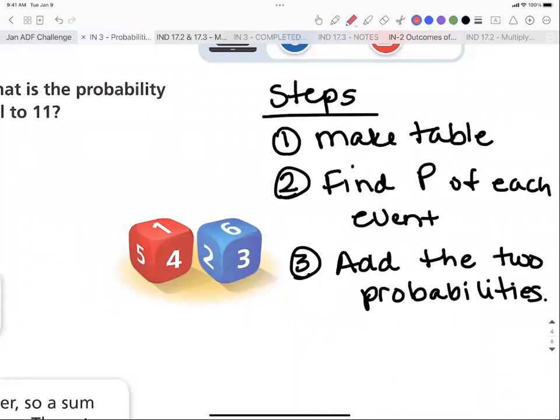Everybody's good? Okay. What is different here that you notice is different than what we've done in the past with 2 probabilities? What's step 3 telling us to do? What have we done in the past to probabilities? We multiplied them. I'm going to show you how to know when you multiply, which is what we've done so far, and when you add, okay?